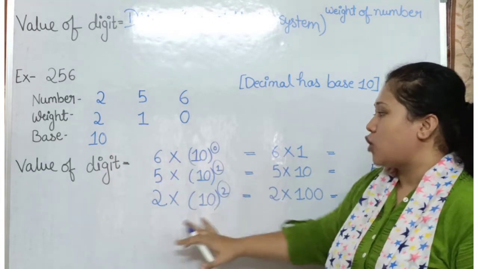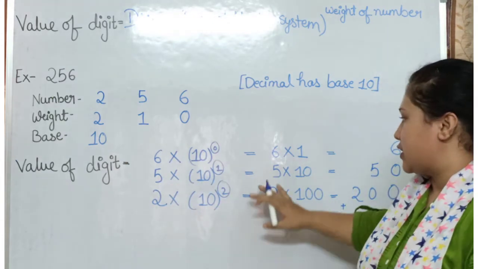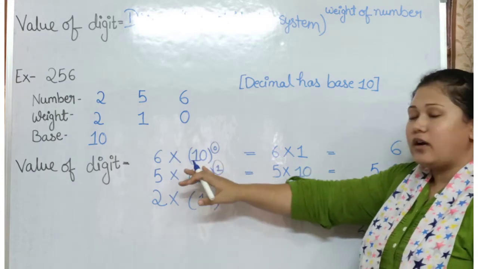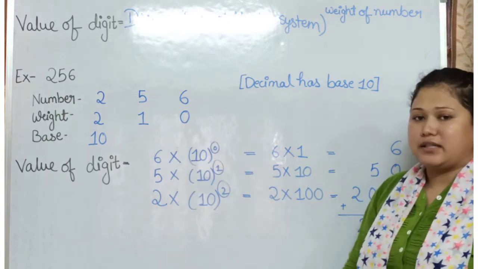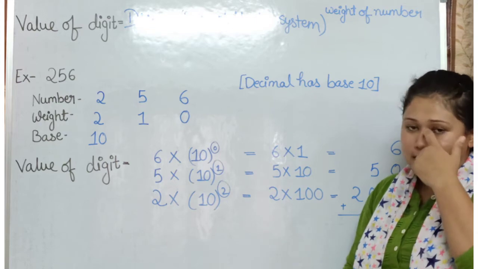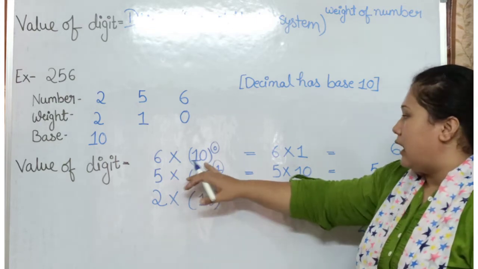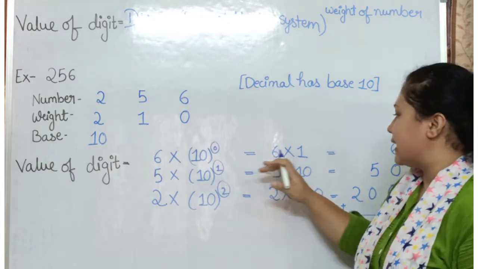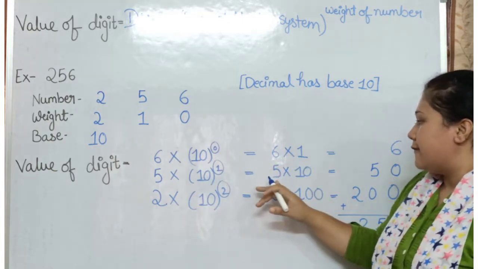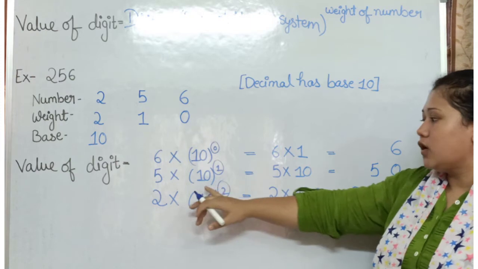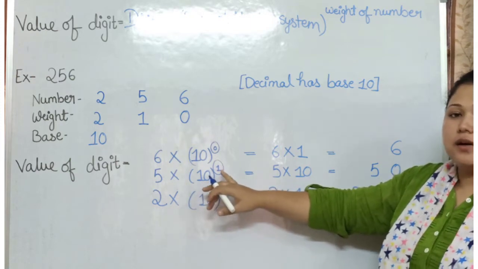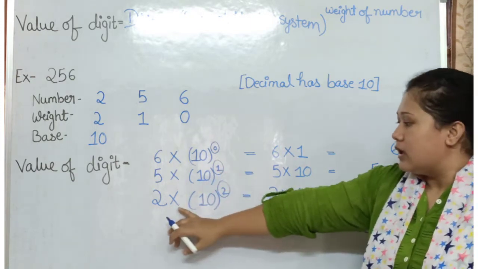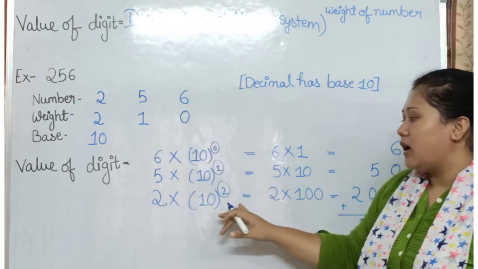By solving all these multiplications, we know that 10 to the power 0 is 1. So 6 into 1, 5 into 10, since 10 to the power 1 is equal to 10, and 2 into 10 to the power 2.